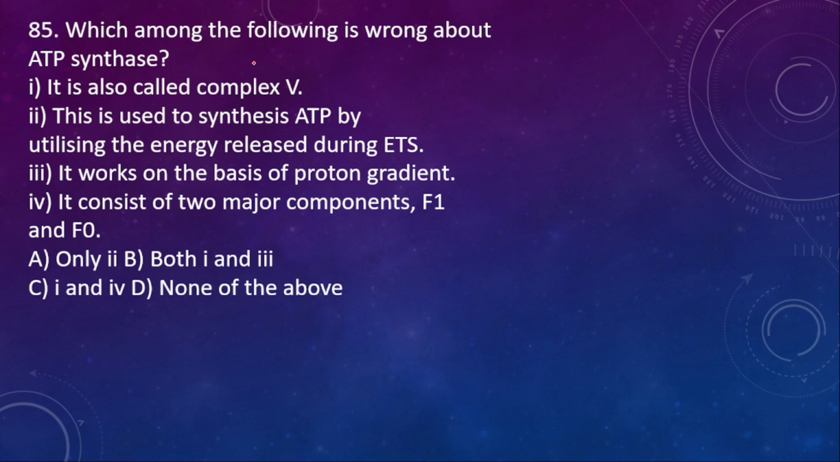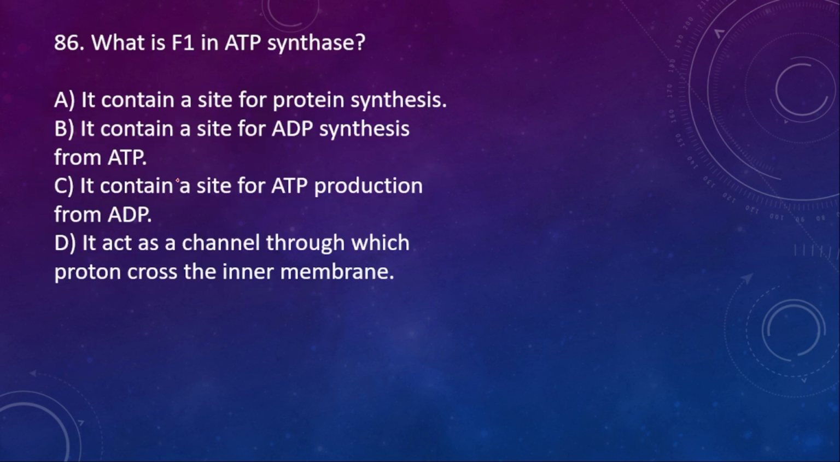85. Which among the following is wrong about ATP synthesis? 1. It is also called complex 5. 2. This is used to synthesize ATP by utilizing the energy released during the ETS. 3. It works on the basis of a proton gradient. Fourth, it consists of two major components, F1 and F0. So here the right option is option D, none of the above. All are correct only.